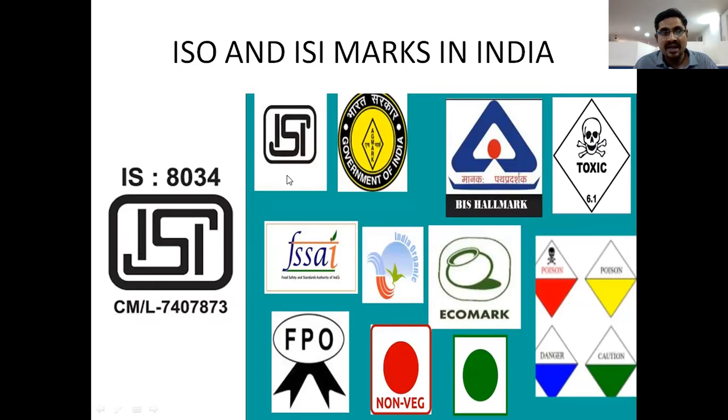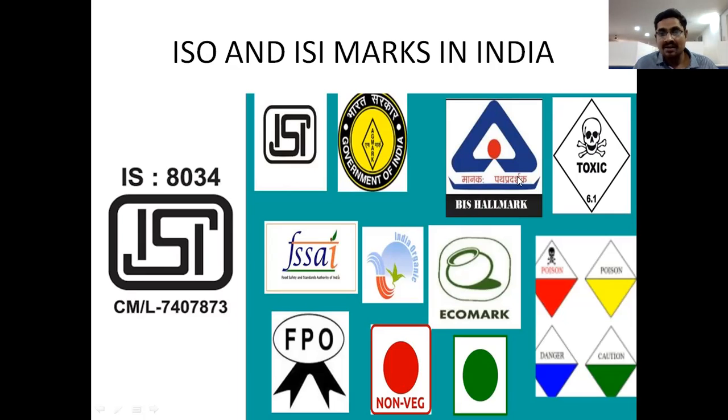Already we know ISI marks. So this is the ISI number. The company will give this number. And this is the license number, CM by L. These are examples of license numbers, right? And these are the different marks, ISI marks, right? This is AGMARK.